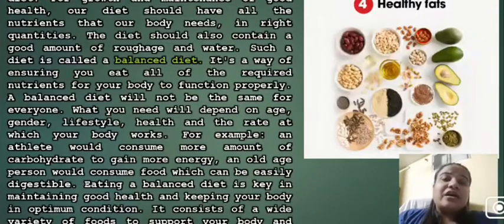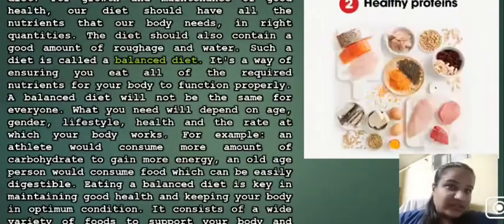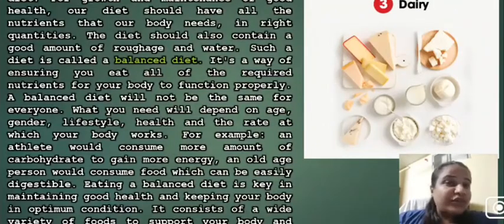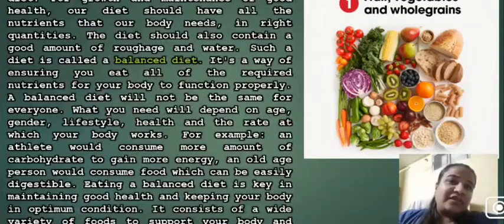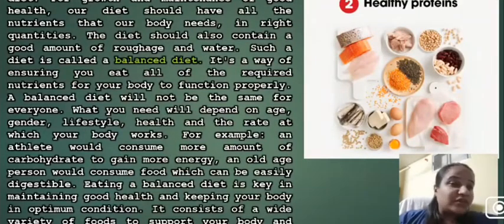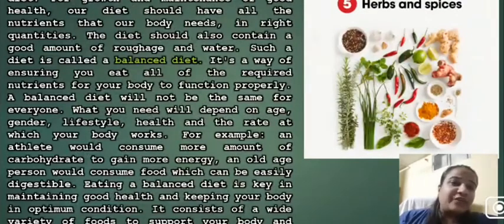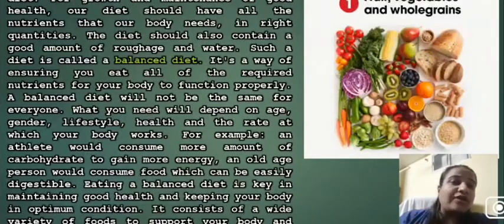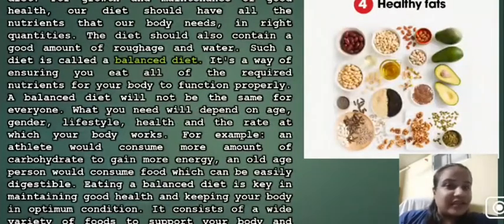Well, the food we eat should have all kinds of nutrients in it. Our diet should have all the nutrients that our body needs in the right quantities. The diet should also contain a good amount of water and roughage as well. And this kind of diet, which contains all kinds of nutrients, water and roughage, is called a balanced diet.